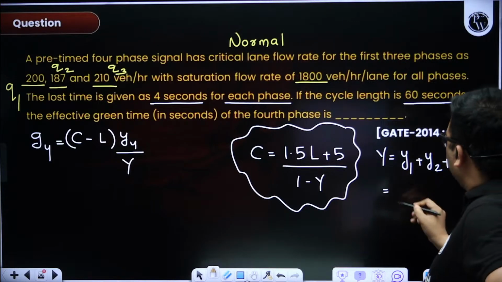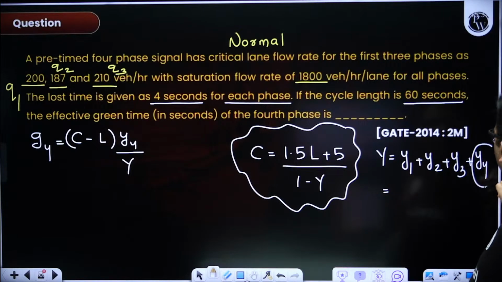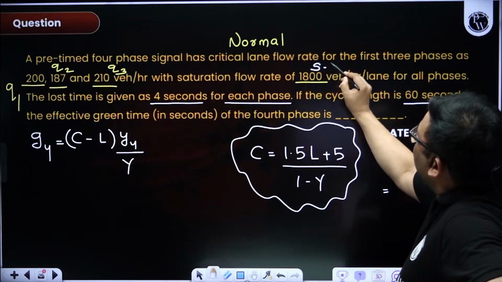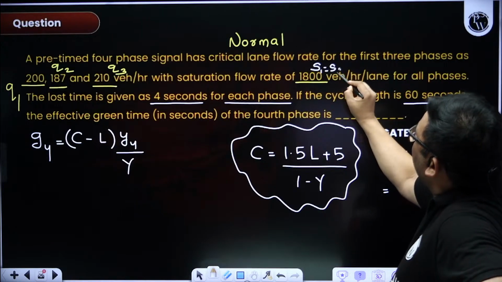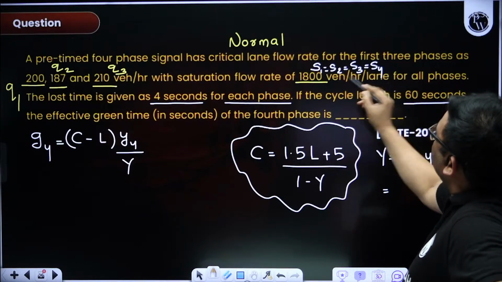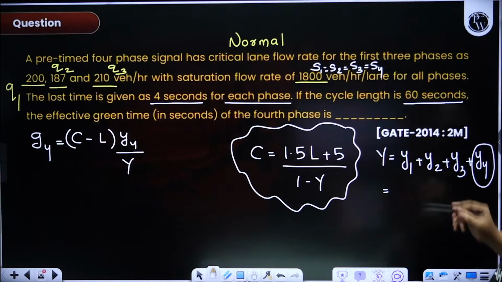Now you see, I can find Y4 from here because Y1, Y2, Y3 I can find, since S1 equals S2 equals S3 equals S4, as it is given the same for all the phases.